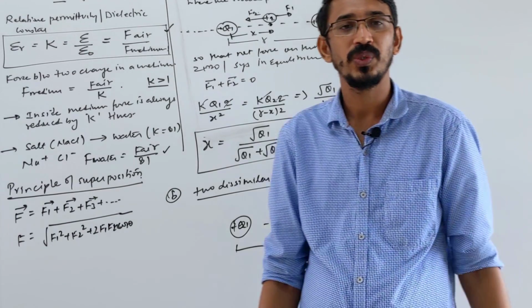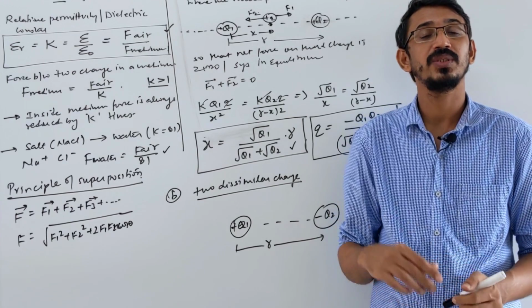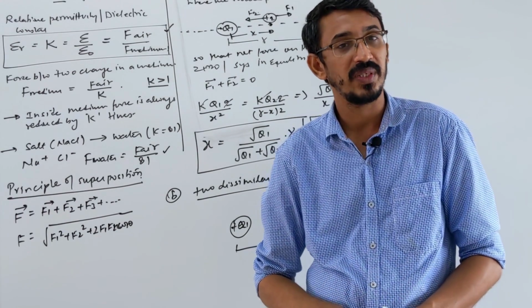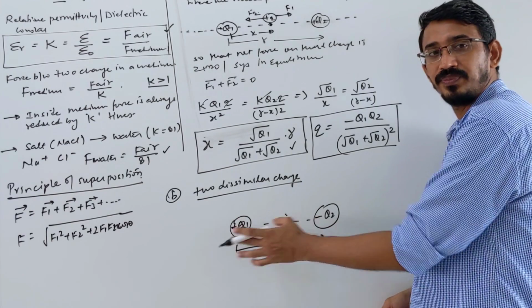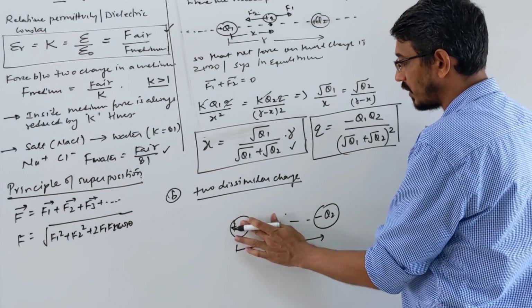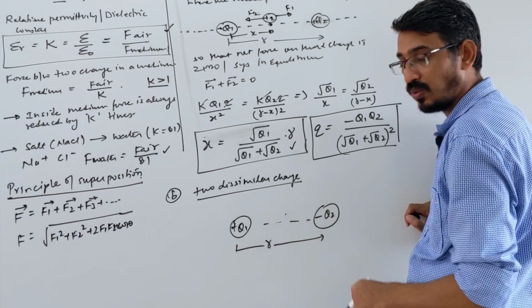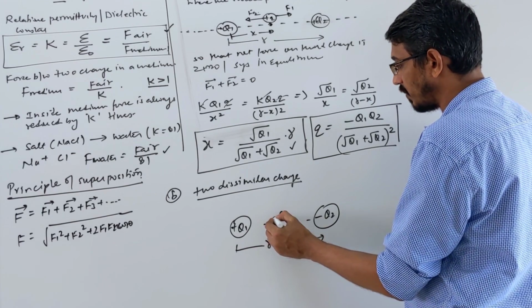Now where should we put the third charge? Theoretically, they can ask you this sometimes. Where should we put the third charge so that the net force on the third charge becomes 0? Can it happen if you put the charge between these two? No. If q1 is positive and q2 is negative, dissimilar charges, and you put another charge plus q here,